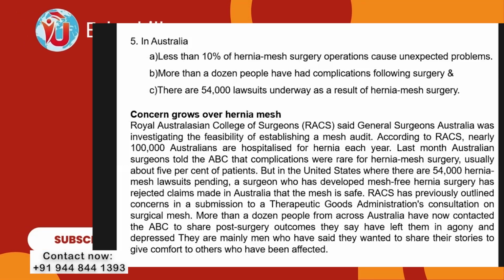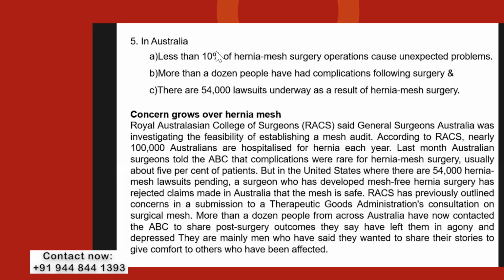Option A: in Australia, less than 10% of hernia mesh surgery operations cause unexpected problems. Option B: more than a dozen people have had complications following surgery. Option C: there are 54,000 lawsuits underway as a result of hernia mesh surgery.